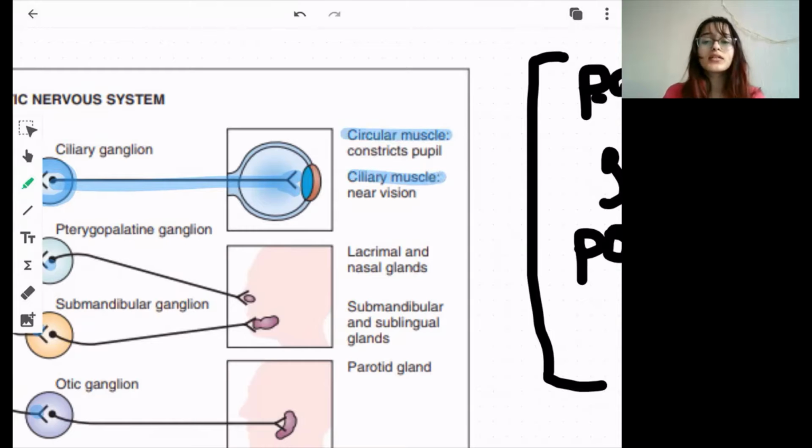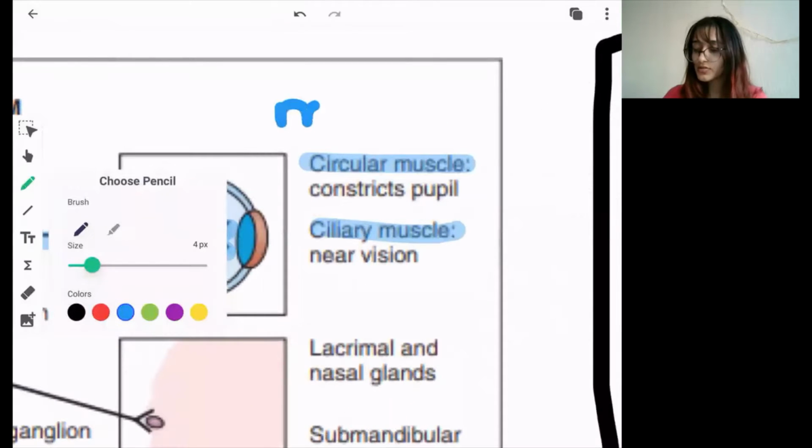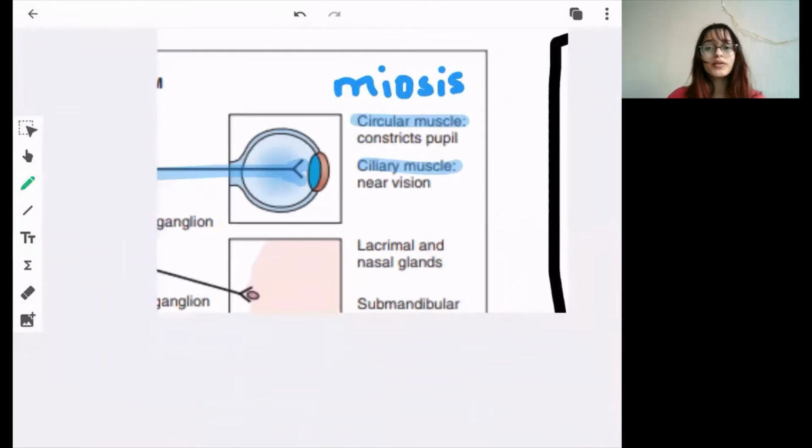The circular muscle is also called the constrictor pupillae, and when the parasympathetic nervous system is activated, it causes miosis of the eye, that is the constriction of the pupil.